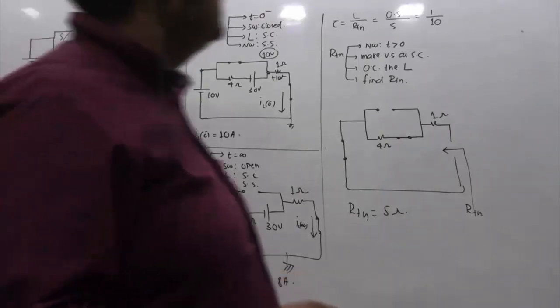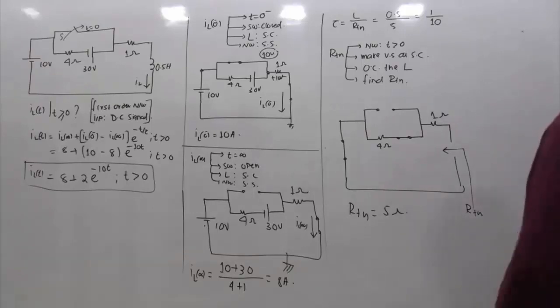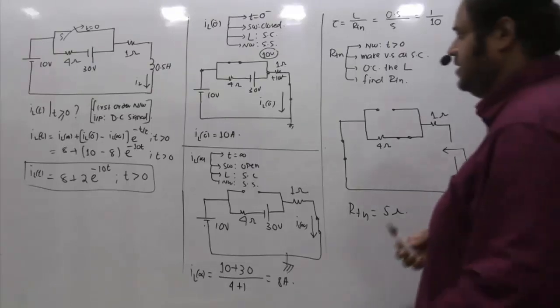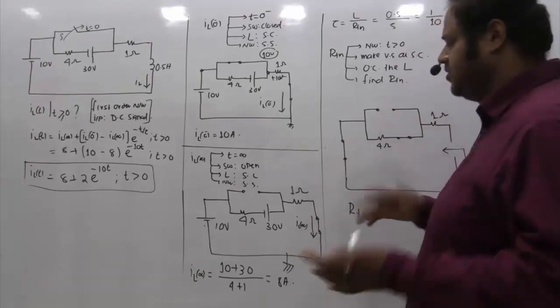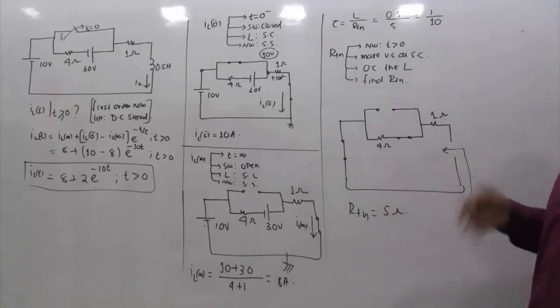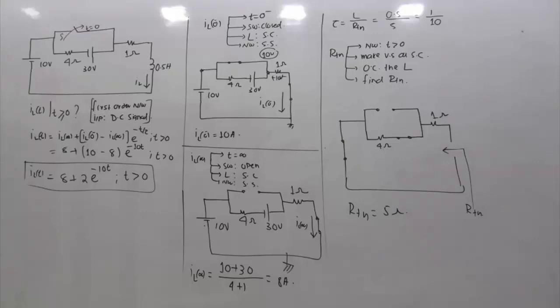Again, I am explaining this step by step, writing the methods and all, so I am taking 7-8 minutes of time. But if you solve this problem in a proper flow, this question is hardly even a 1 minute job. Because by observation itself, directly you can tell what is IL0 minus, what is IL infinity, and what is RTH. Because the network is not complicated, you don't have to write so many equations. Once you get all these parameters directly by mental calculations, then finding the answer is not at all time consuming. So this is one of the given options, 8 plus 2 into e raised to minus 10t, and thus the right answer for this question.